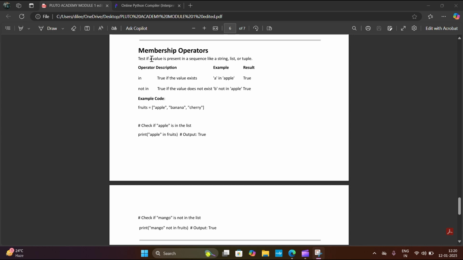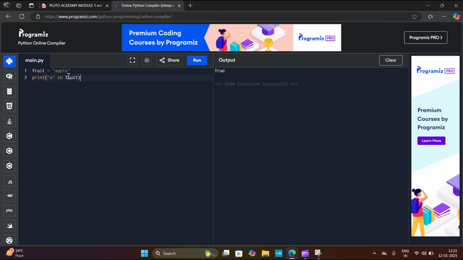And then our next topic is membership operators. Membership operators test if a value is present in a sequence like a string, list, or tuple. Membership operators are of two types, in and not in. The in operator returns true if the value exists. The not in operator returns true if the value does not exist. Let's see an example where you can understand more easily.